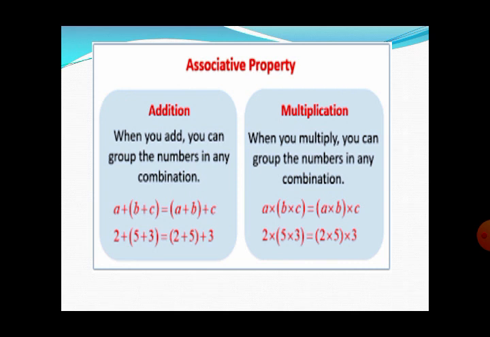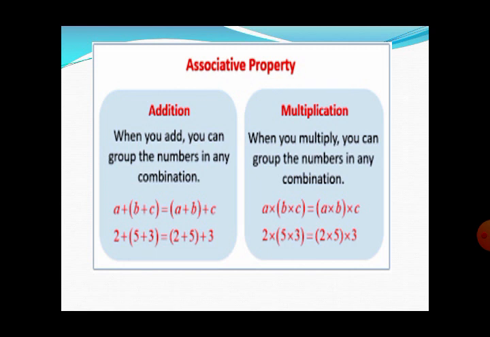Now associative property of multiplication. As we have already discussed, three elements are involved in the associative property. As we use in addition, so in multiplication also, when we multiply three elements of the set of real numbers and change their grouping, there will be no change in the product. So here we have 2 multiplied by, inside the parenthesis, 5 multiplied by 3.